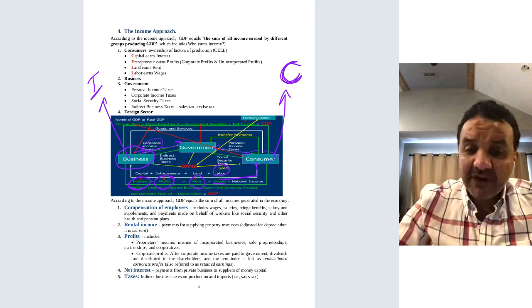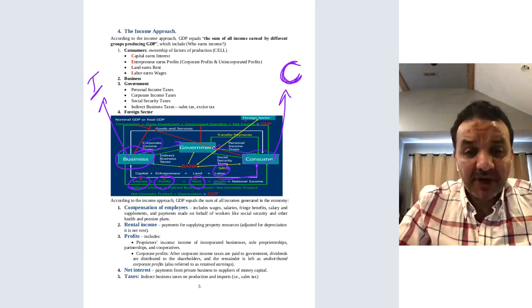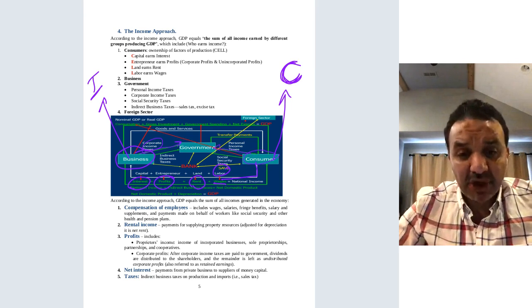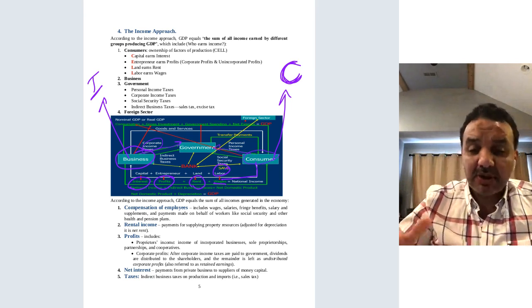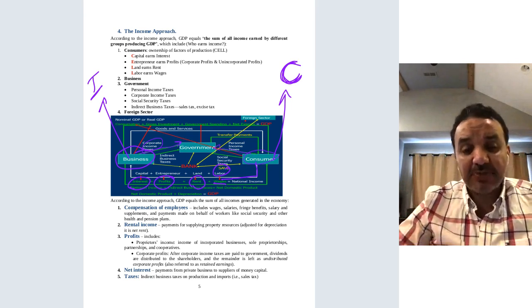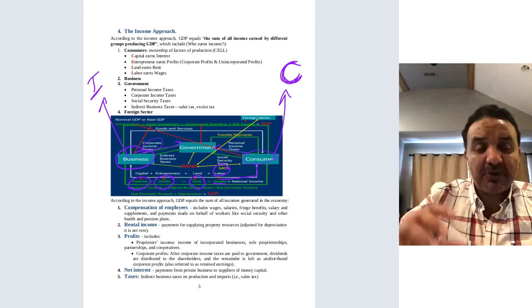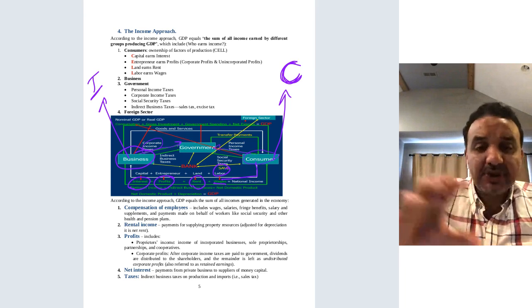The $25 million will be considered part of investment. Again, I want to remind you of the definition of what I mean by domestic. They initiated the investment in Illinois, which is part of the US, so it's going to be counted as part of the investment component of the US GDP.